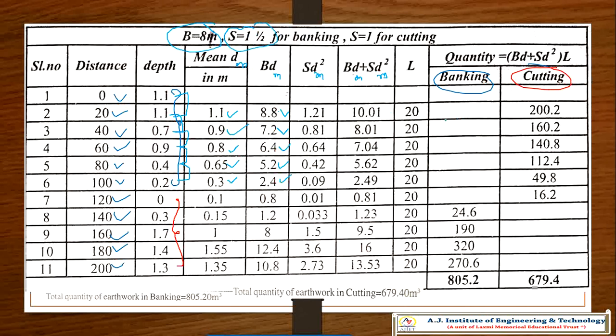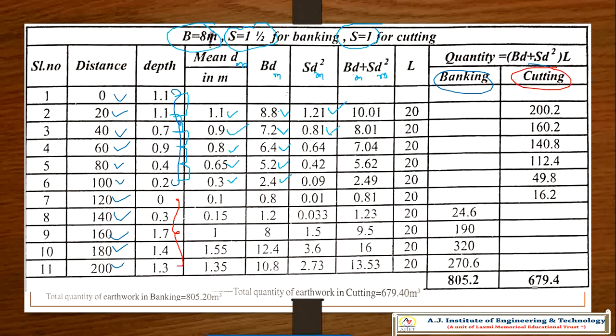The top one is cutting, so you are taking S is equal to 1. So dm square is 1.1 into 1.1, that is square, multiplied by 1, that is S is equal to 1. So you multiply dm square, that is 1.1 square into 1.